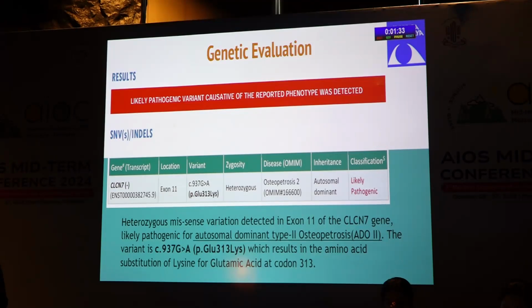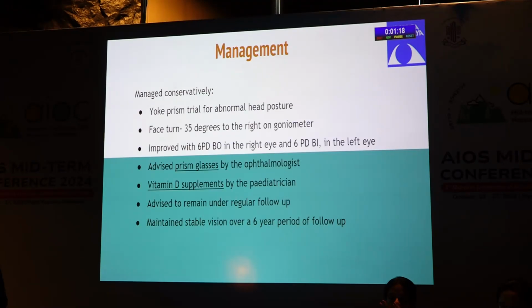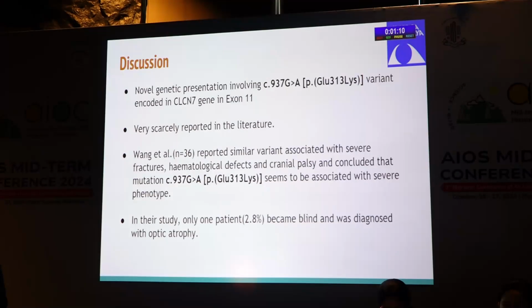The variant was c.937G>A or p.Glu313Lys, which results in the amino acid substitution of lysine for glutamic acid at codon 313. My diagnosis was that of foveal hypoplasia along with autosomal dominant type 2 osteopetrosis. We managed the patient conservatively by giving her a yoke prism trial, and prism glasses were prescribed, and vitamin D supplementation was given by the pediatrician.